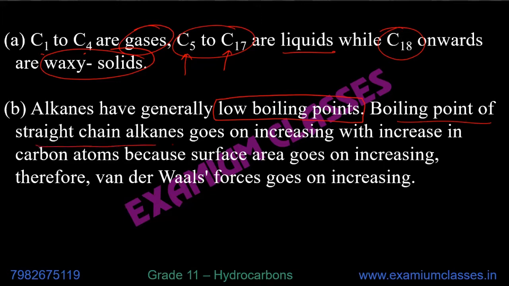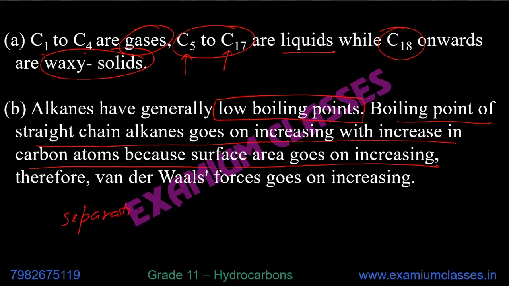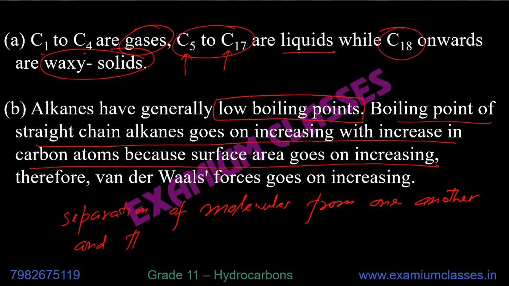Boiling point of straight chain alkanes goes on increasing with increase in carbon atoms because surface area goes on increasing. So try to understand here. What is boiling point? Boiling point is separation of molecules from one another and then conversion into gaseous phase.